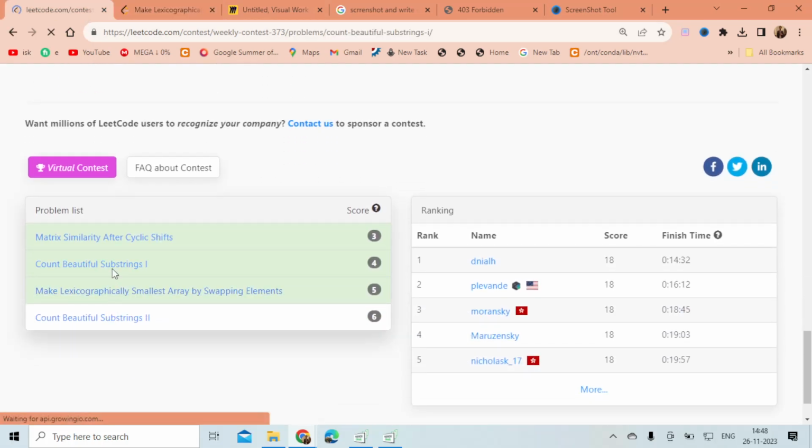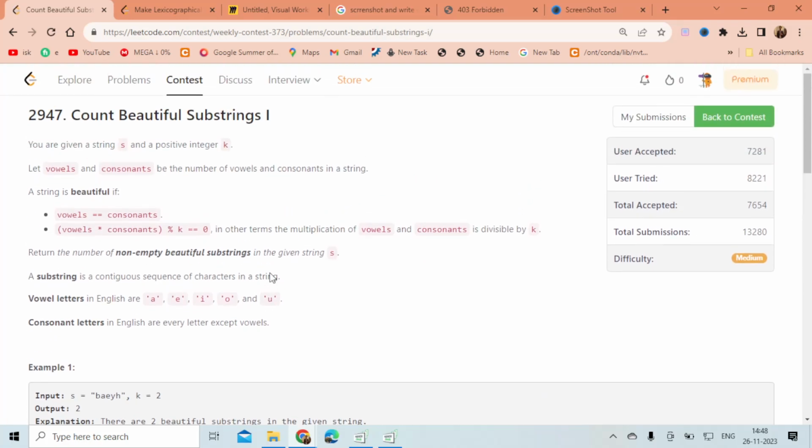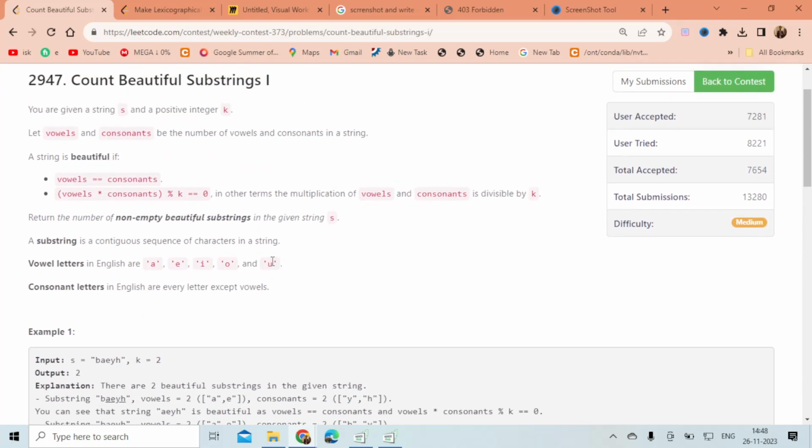So let's see problem statement B. The problem says that we are given a string, and the string contains vowels and consonants. The string is beautiful if the count of vowels and the count of consonants are equal, and the multiplication of the count of vowels and count of consonants is divisible by k, that is, mod k equals 0.